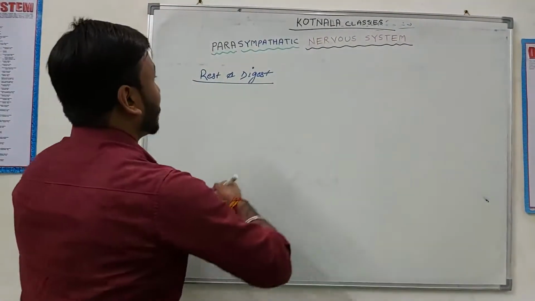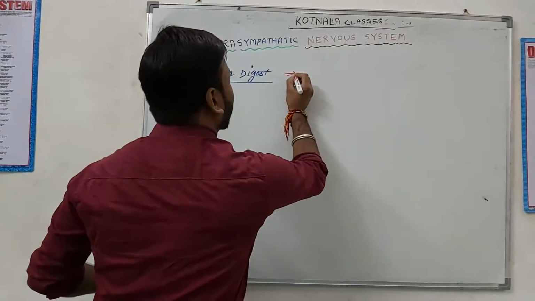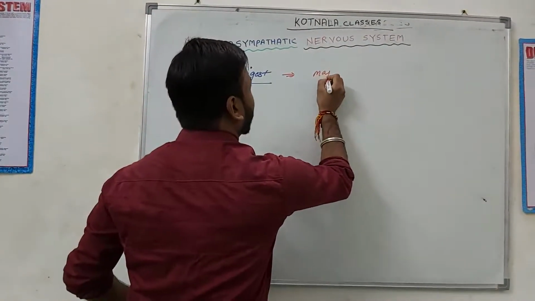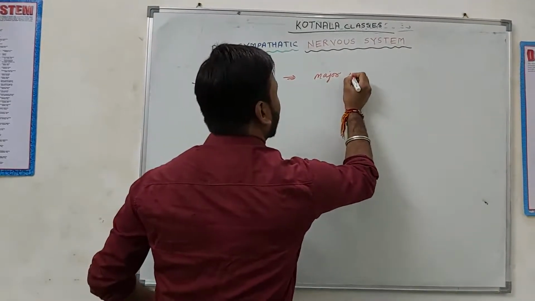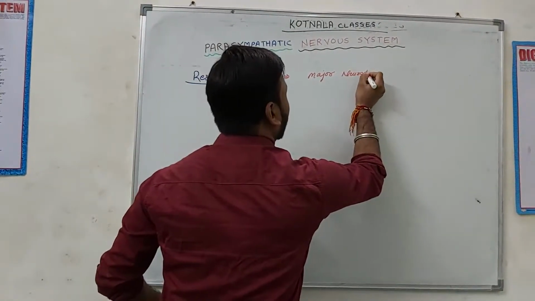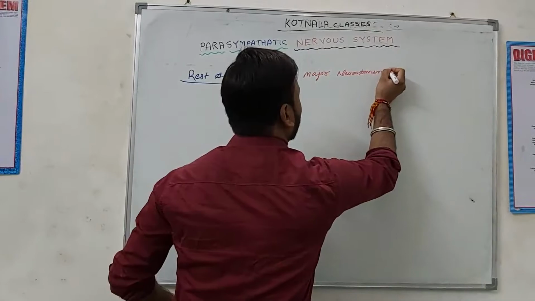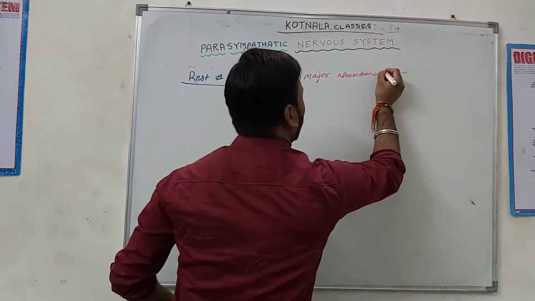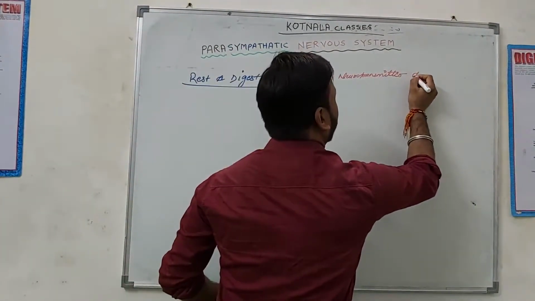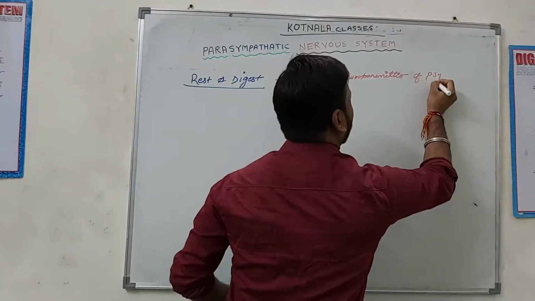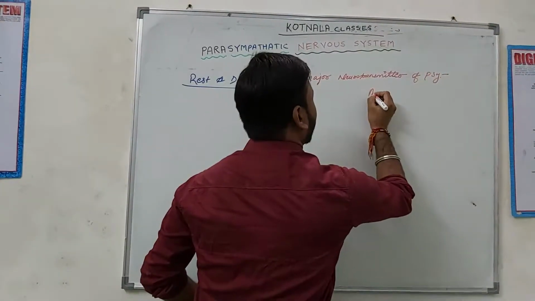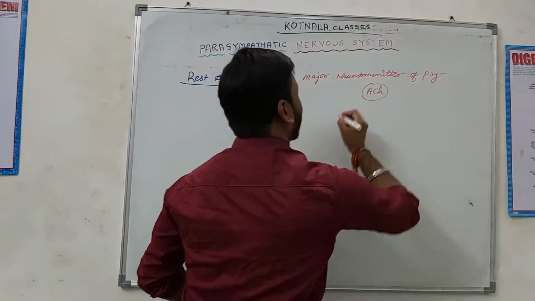And what is the major neurotransmitter of the parasympathetic nervous system? The major neurotransmitter of the parasympathetic nervous system is acetylcholine. This is acetylcholine.